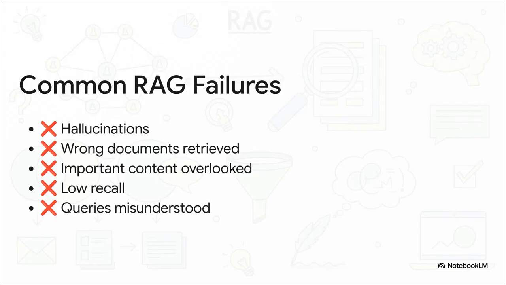You've got the classic hallucinations where the AI just invents facts, or maybe it pulls up completely the wrong documents, or my personal favorite, it finds the right document but completely misses the one sentence that actually answers your question. It all adds up to low recall and this feeling that the system just isn't getting it. These are the telltale signs that your basic RAG setup is hitting a wall.